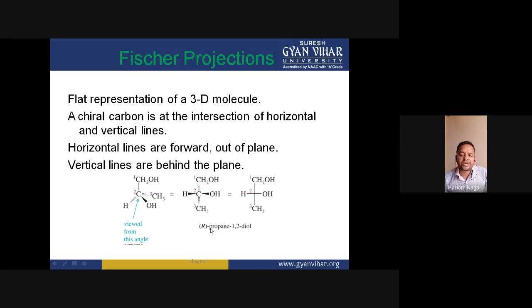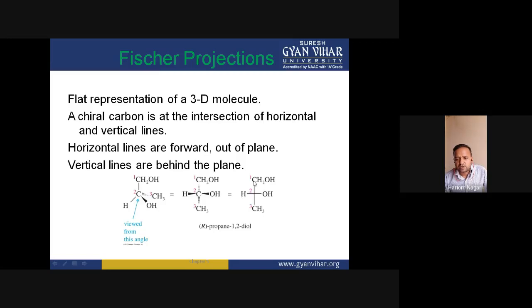So how is its configuration R? How can you assign the configuration R for that molecule on the basis of the CIP rule and sequence rule? You can see here this OH group is attached with the carbon by the oxygen atom. It has the highest atomic number of these groups, and hydrogen has the lowest atomic number.